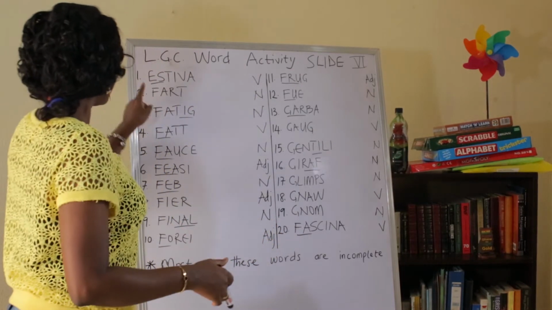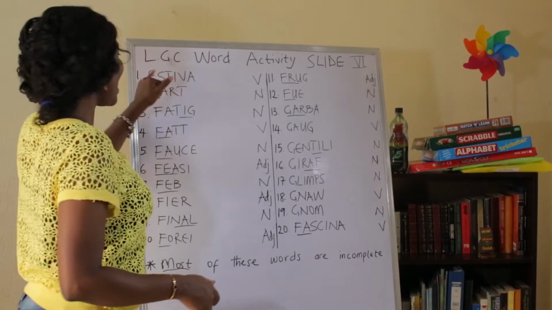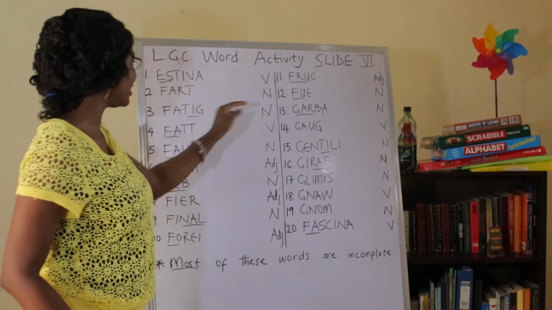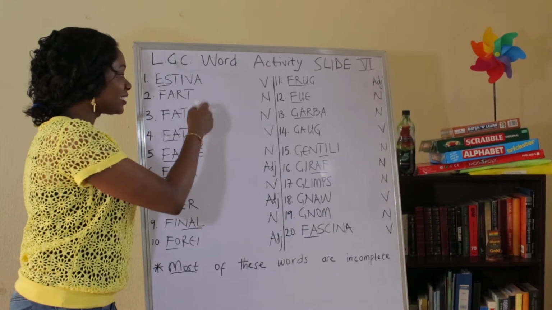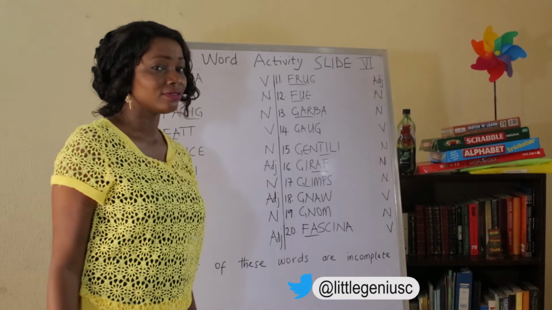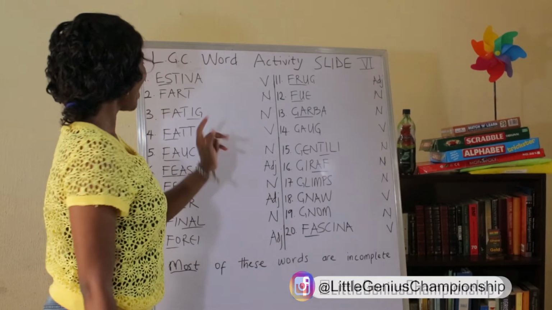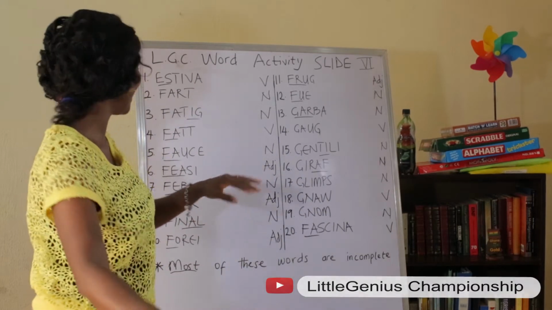Of course. Yes, the first word we have here is a verb, and it is estivate. Estivate, E-S-T-I-V-A-T-E. Estivate. This is a noun, and you guessed right, it is complete. Do you need me to say that word, or you can say it yourself? I just say it. Fart. There you have it. Okay. No, don't do that. Just say the word. That's okay. Yes, fart. Great.